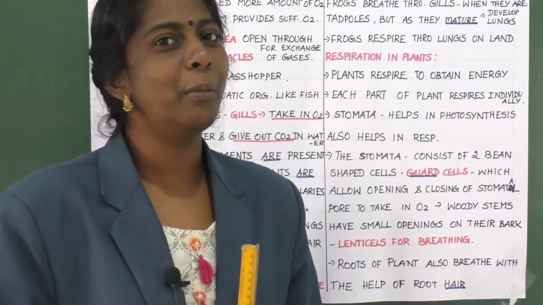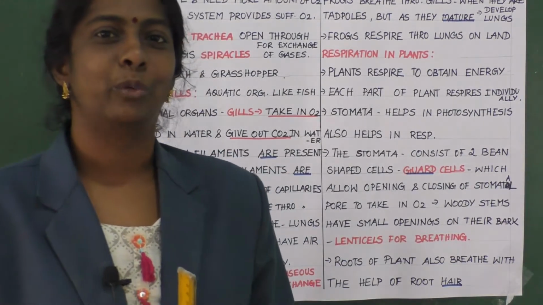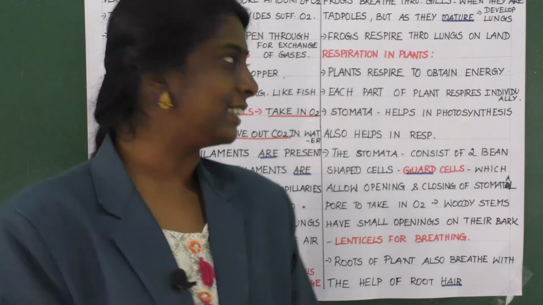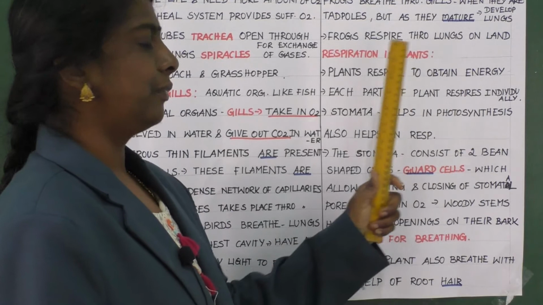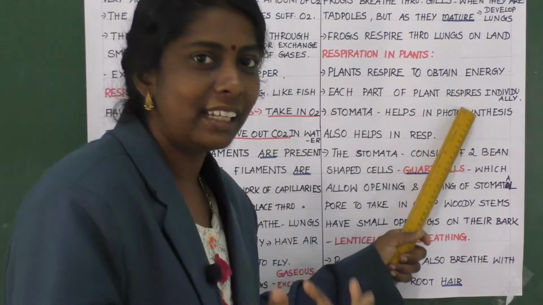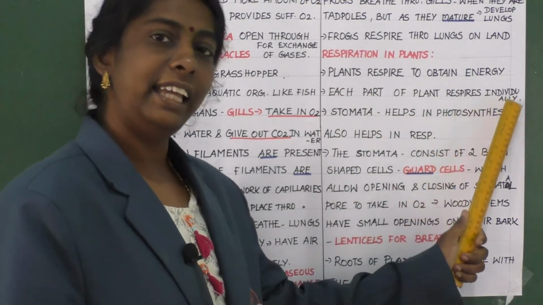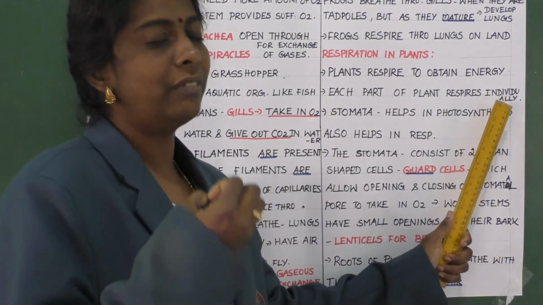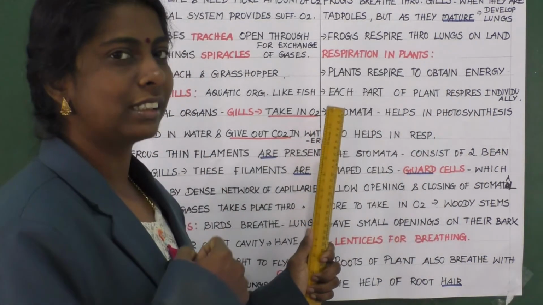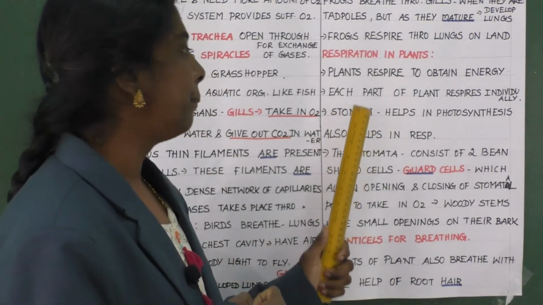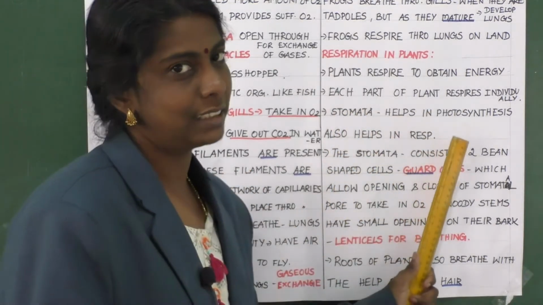Clear? Children, now the last part of the chapter, that is respiration in plants. What is that? Respiration in plants. So, plants respire to obtain energy. Why do they respire? To obtain energy. Each part of the plant respires individually, so every part will breathe individually. Then they have a special structure called stomata. What will it do? It is useful for the photosynthesis process.